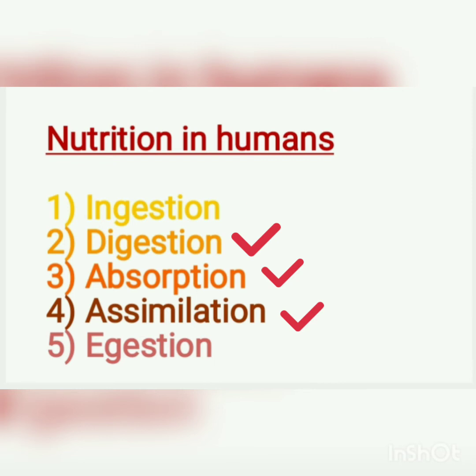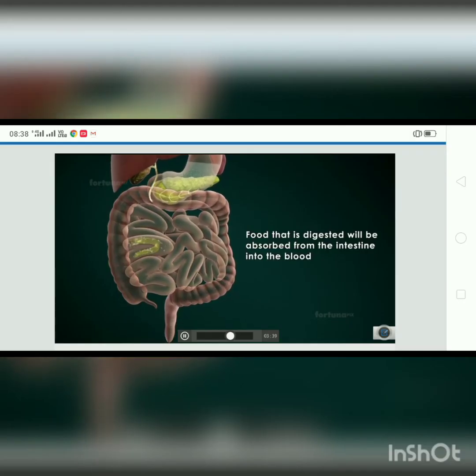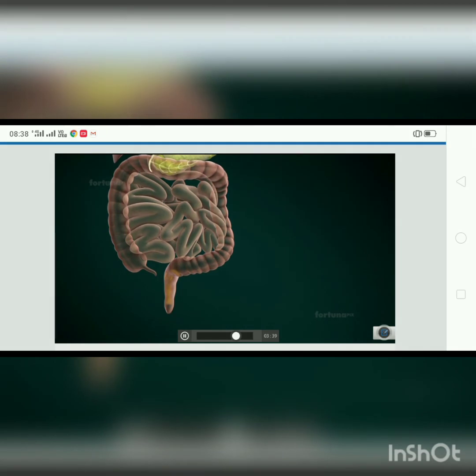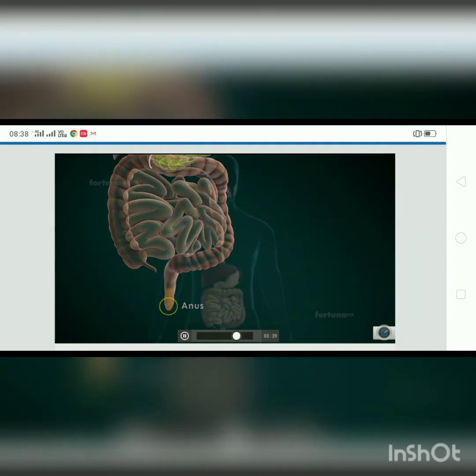So students, we have completed 4 stages of nutrition in humans which are ingestion, digestion, absorption and assimilation. Now we will discuss the 5th step of nutrition in humans, which is egestion. As you know, food that is digested will be absorbed from the intestine into blood, and undigested food enters the large intestine, where after reabsorption of water and minerals, the undigested food enters the rectum and gets collected there for some time. After it, the undigested food is passed out of the body with the help of the organ known as the anus, and this is the egestion process.